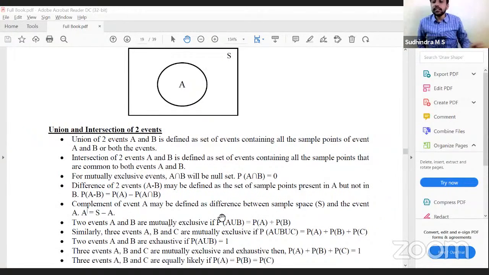Complement of event A is A complement. How do you calculate A complement? If you have sample space, which is all the events, minus A, we get A complement. Right? A complement is S minus A.